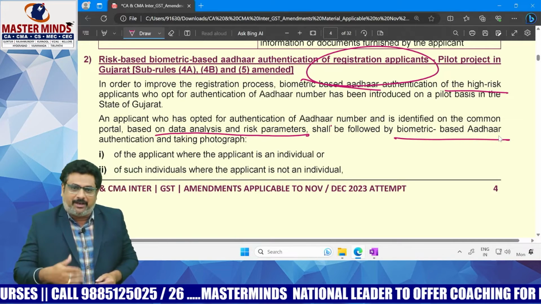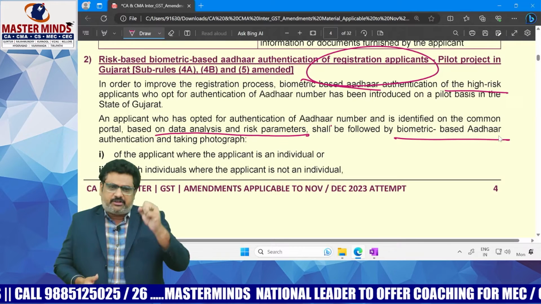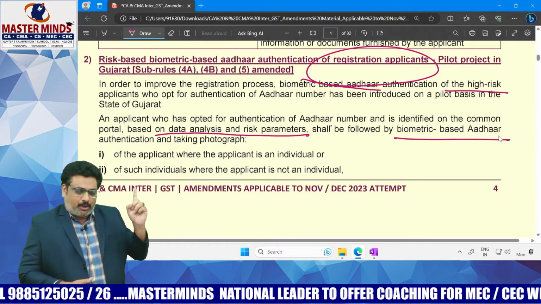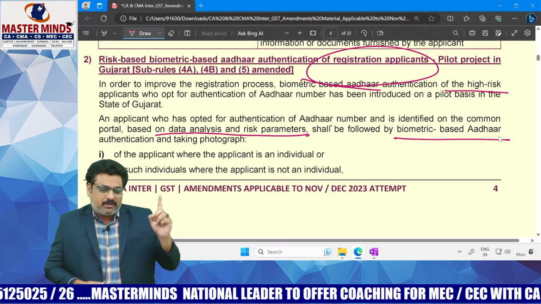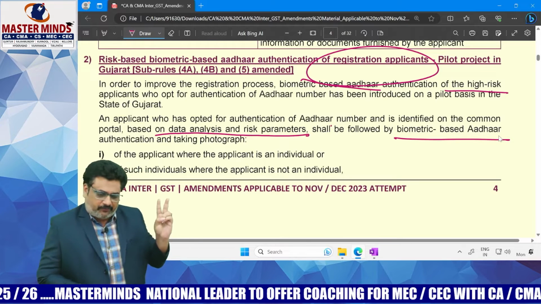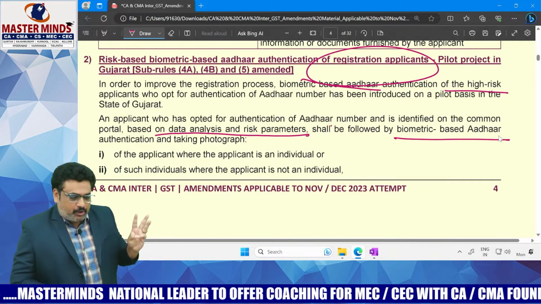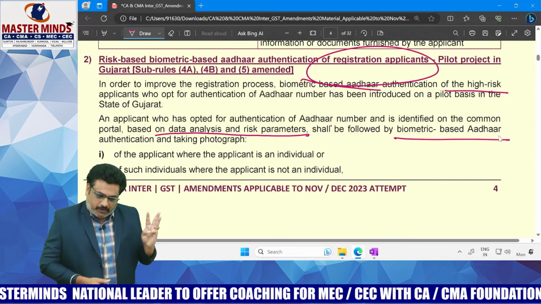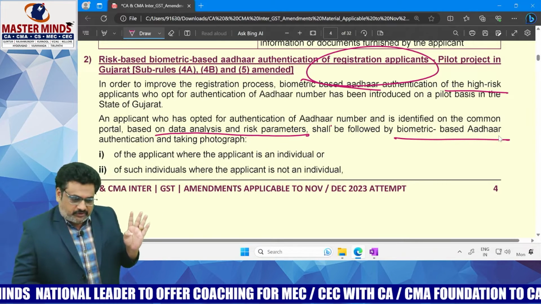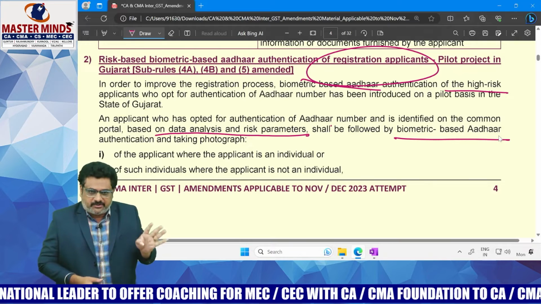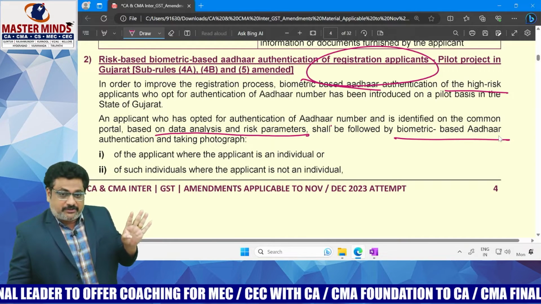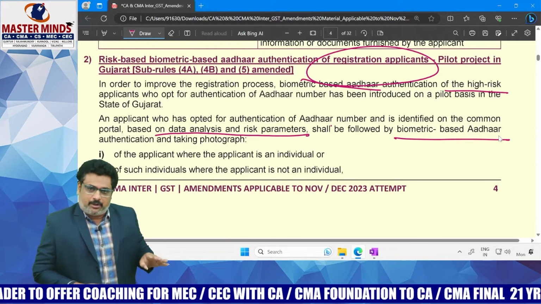What is the procedure? First, biometric Aadhaar authentication. Second, taking the photograph of the applicant. Third, verification of the original copy of the documents. Fourth, physical verification of business premises. These 4 points must be done in order to get the registration certificate.